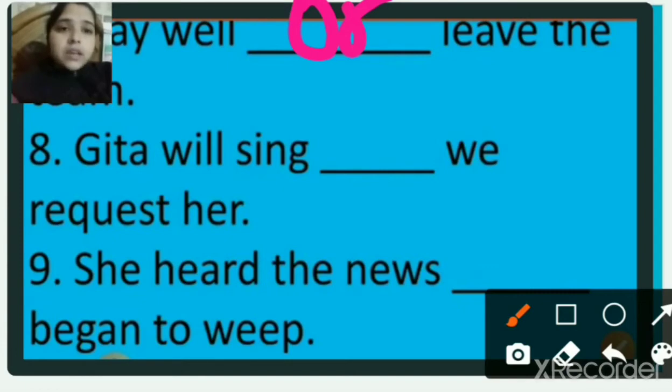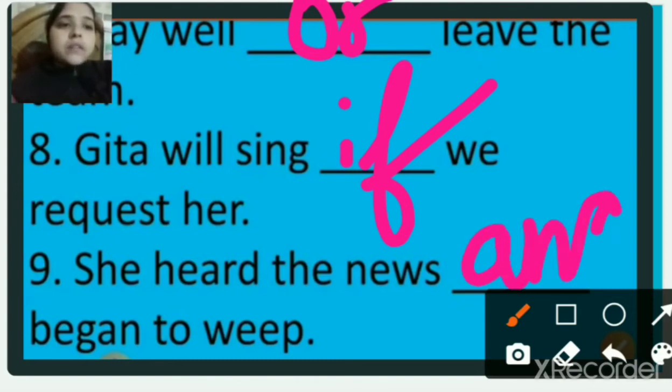Geeta will sing dash request her. Geeta will sing if we request her. She heard the news dash began to weep. She heard the news and began to weep.